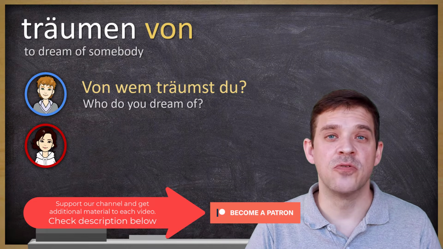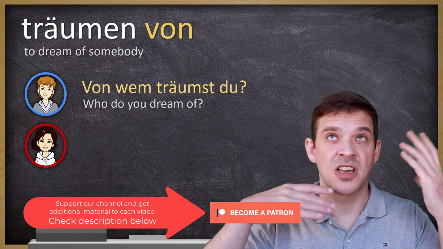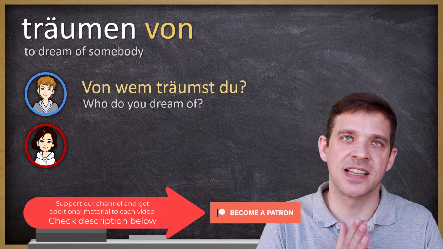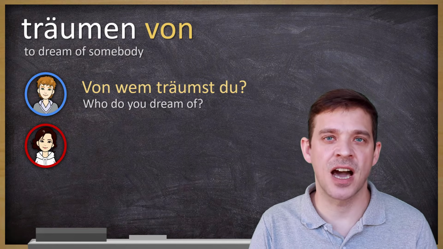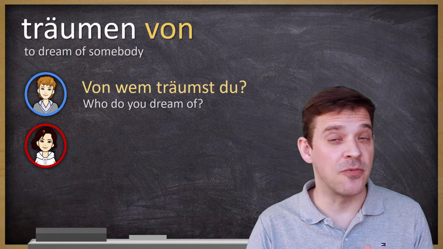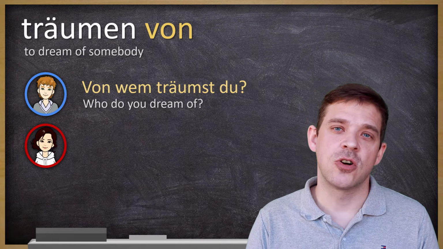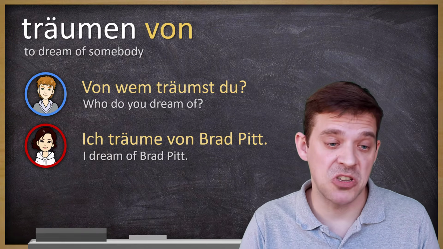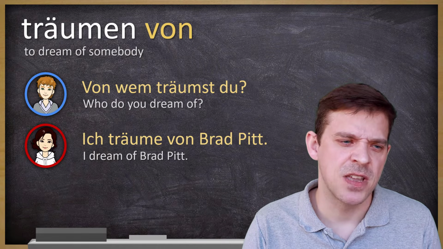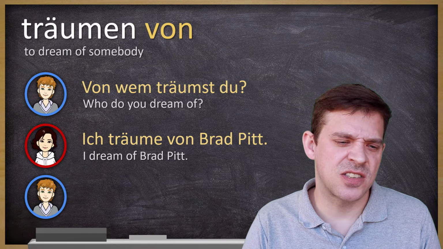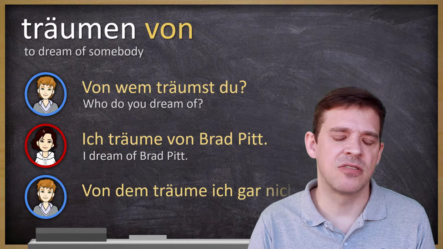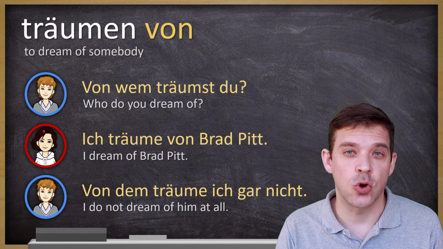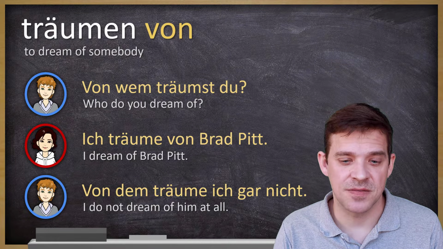Hans fragt, von wem träumst du? Anna is like very happy looking into the sky and is like dreaming something, and then Hans asks, von wem träumst du? Und Anna sagt, ich träume von Brad Pitt zum Beispiel. Hans mag Brad Pitt nicht so, dann sagt er, von dem träume ich gar nicht.